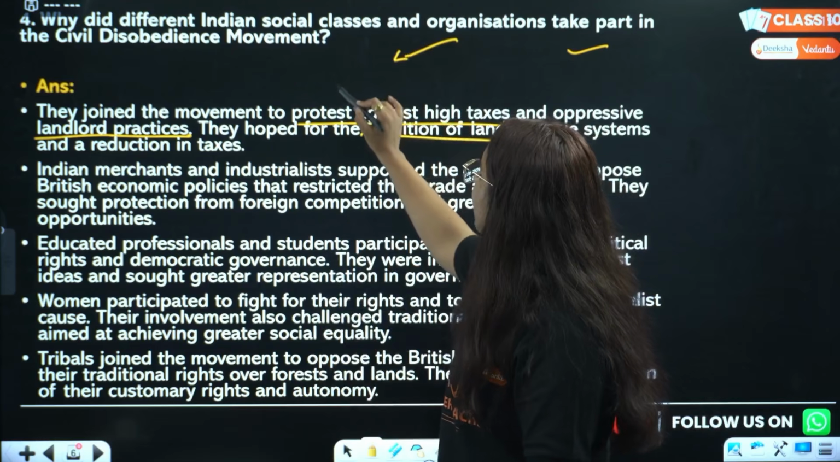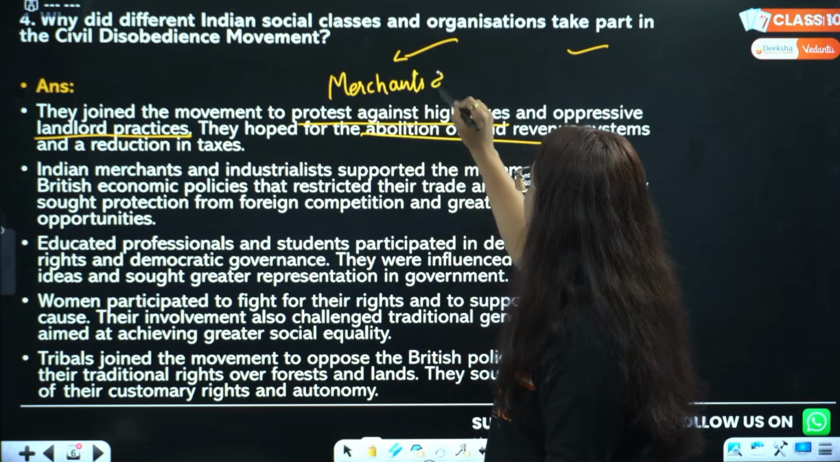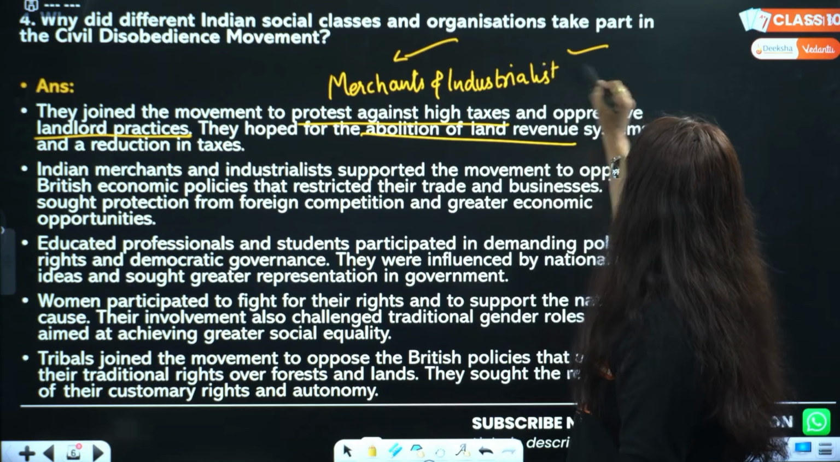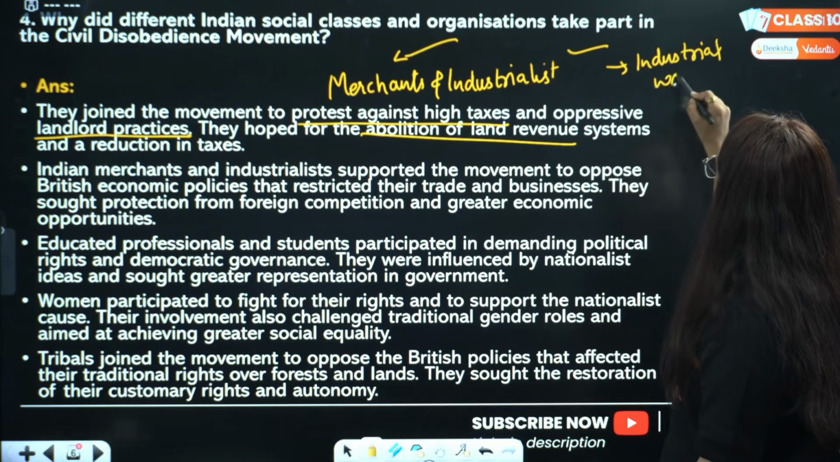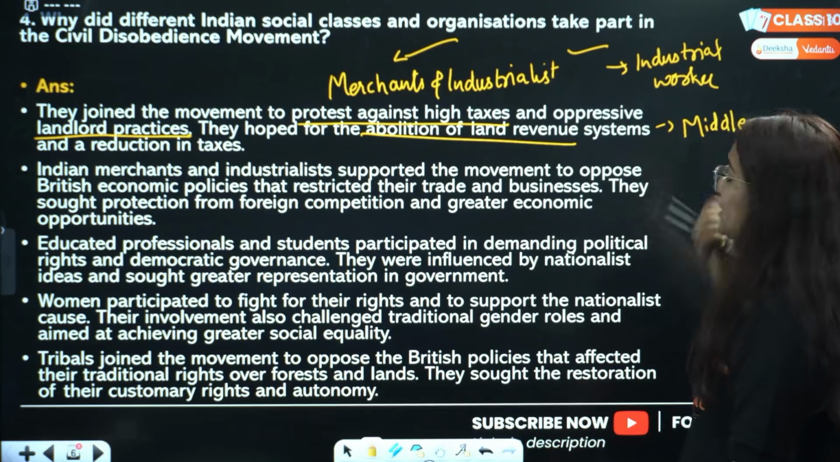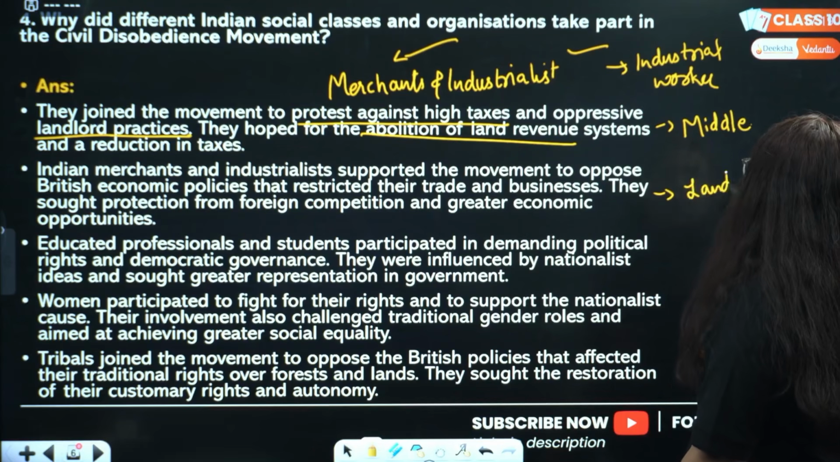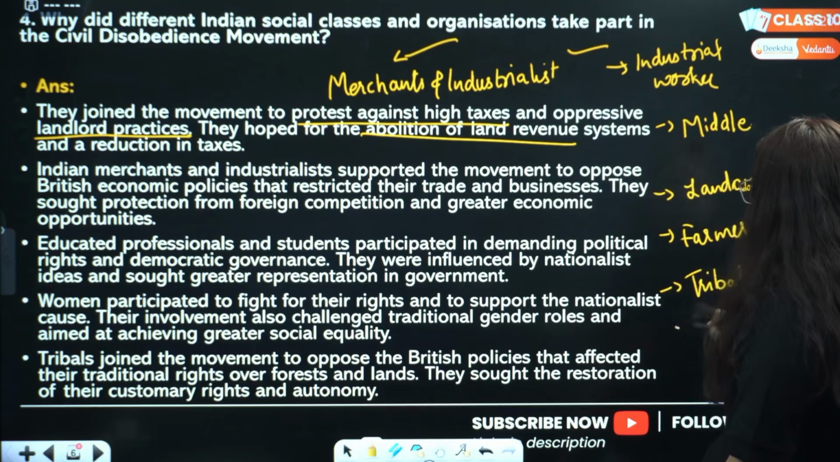If we talk about it, there were certain Indian merchants as well as industrialists who participated, and we can talk about them. Then we can talk about industrial workers, then middle class people living in towns. Why did they participate? We can talk about large landowners and why they were participating, or farmers, tribals, or women.